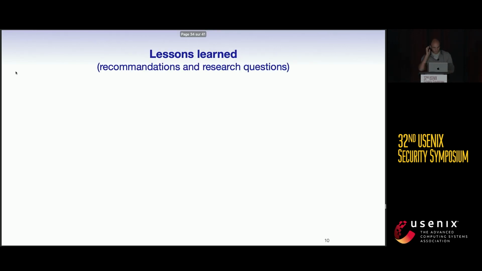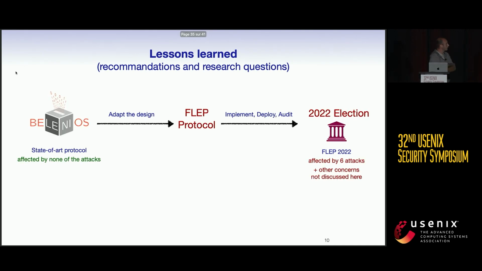Okay, so this was the security analysis, and based on this, we tried to take a step back on this story, because what we studied is the implementation of a protocol, the FLEP protocol, that is vulnerable to attacks.